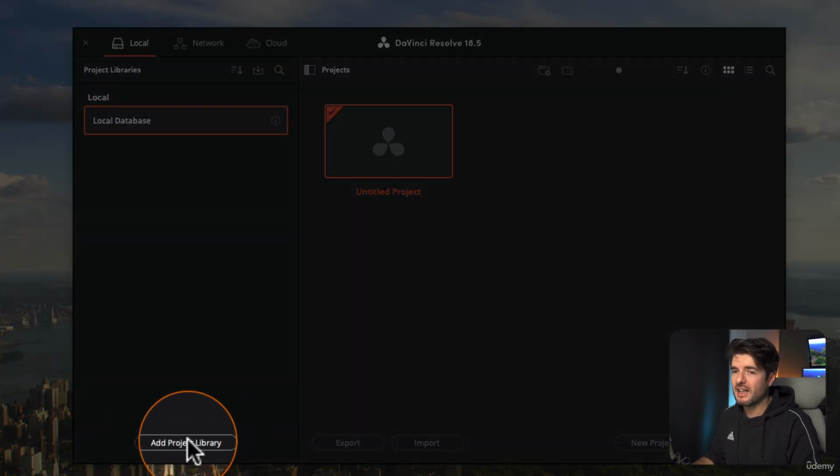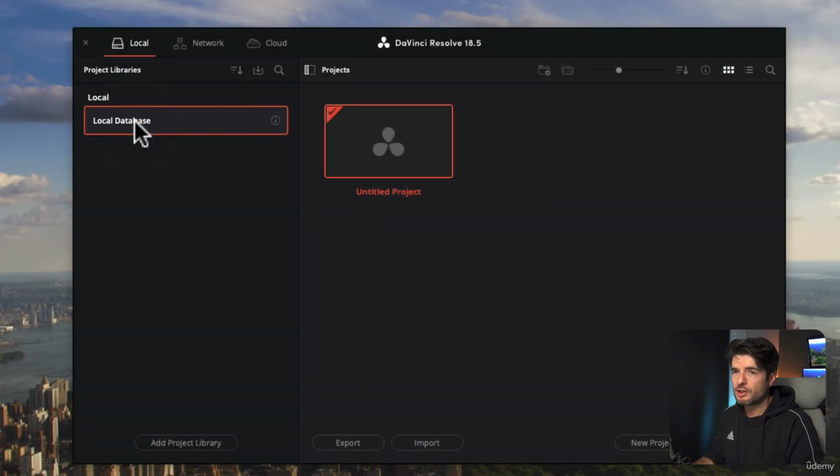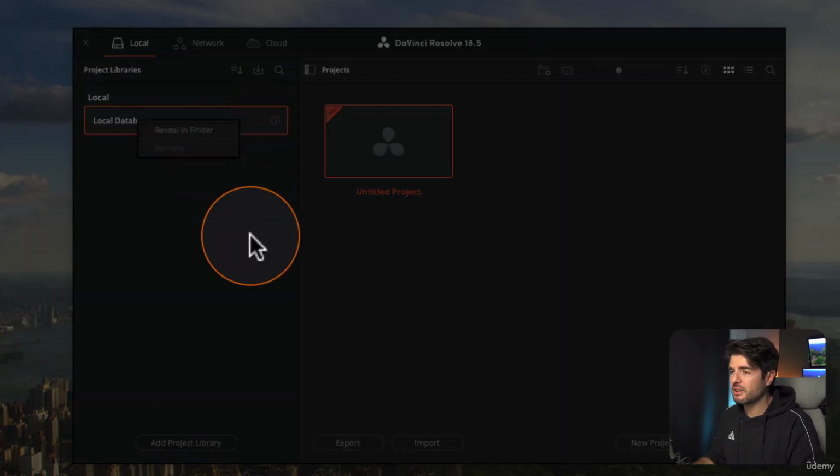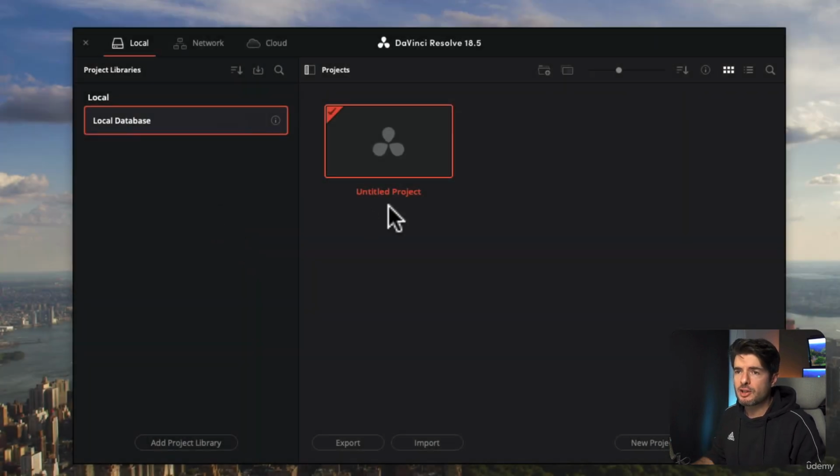You can allocate this database to an external drive, for example. You just add a new project library and you put the name that you want. So you can see here, if I do reveal in Finder, it will show me where it is on the hard drive. So now all you have to do is open up this untitled project.